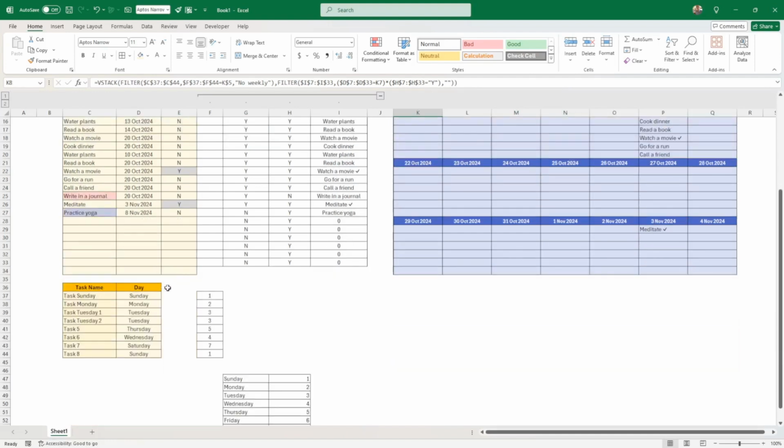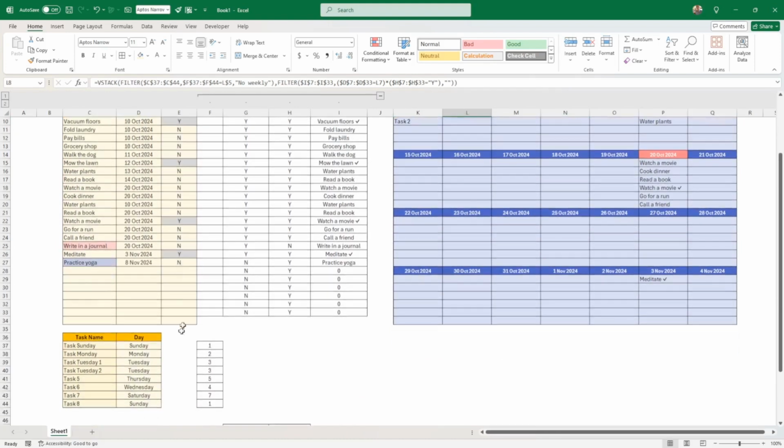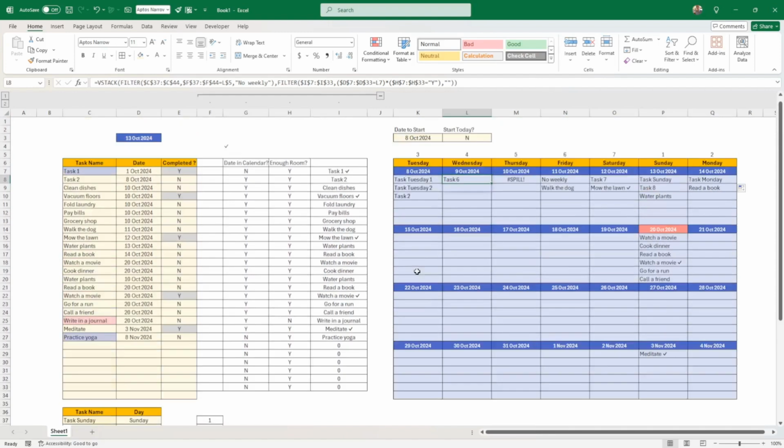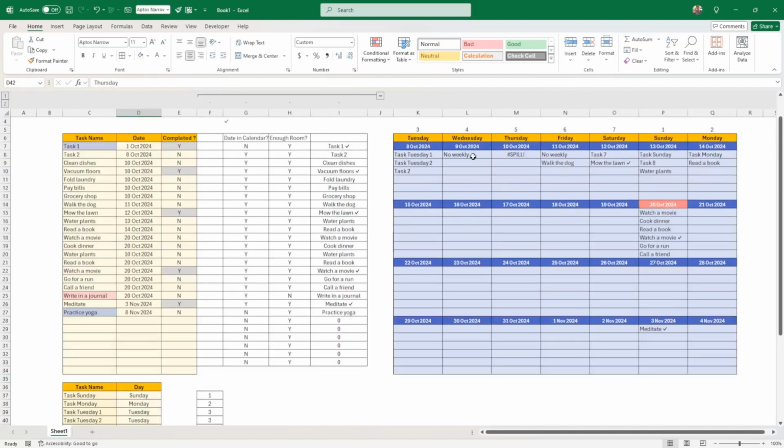For instance, if I take Monday, Tuesday, I'm not going to put any recurring tasks, let's say on Wednesday. On Wednesday, if I remove this and put it to Thursday, let's say no weekly, for instance.